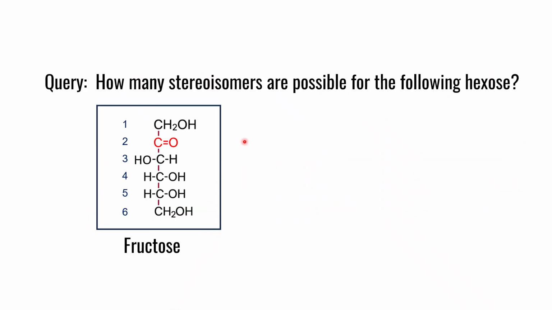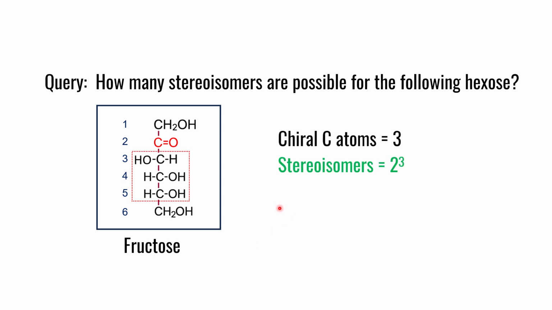There is a query again on stereoisomerism. How many stereoisomers are possible for the following hexose, which is fructose? To answer that, you have to identify the number of chiral centers in this molecule. Carbon number 1, 2 and 6 are symmetrical carbons. The remaining carbon numbers 3, 4 and 5 are chiral centers. So there are 3 chiral centers. Put the value in the formula 2 raised to the power n, which comes out to be 8. So the answer is 8.